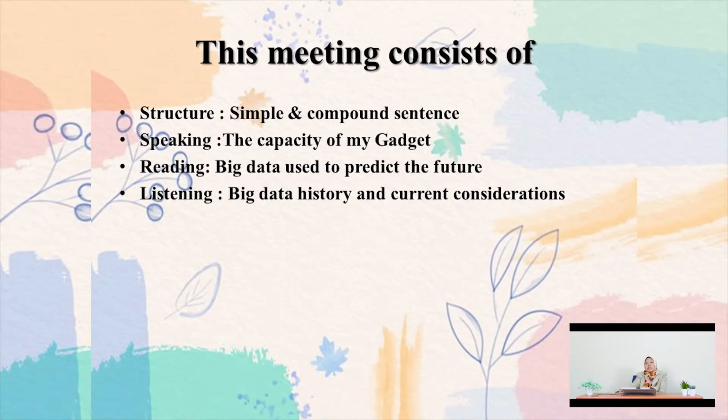This meeting consists of structure, speaking, reading, and listening. In structure, we are going to discuss simple and compound sentences. In speaking, we are going to discuss the capacity of my gadget. In reading, we will talk about big data used to predict the future. And the last one, listening, we will talk about big data history and current consideration.